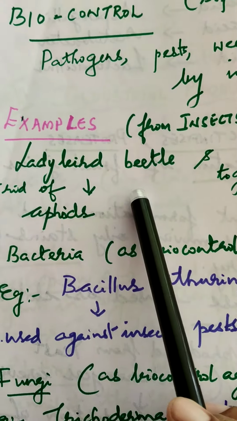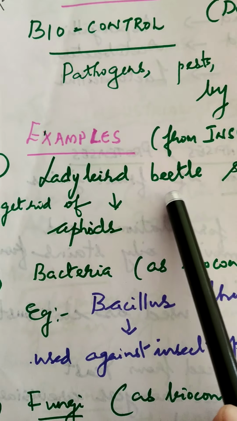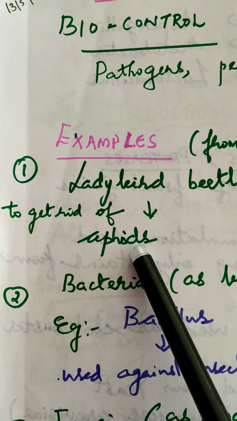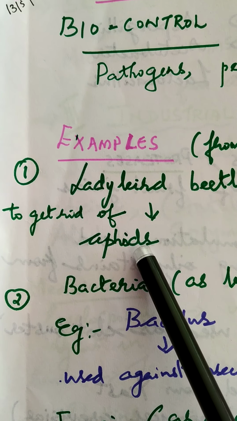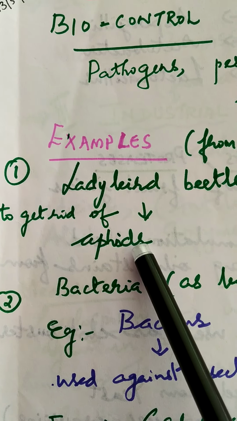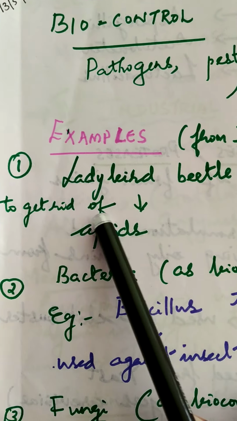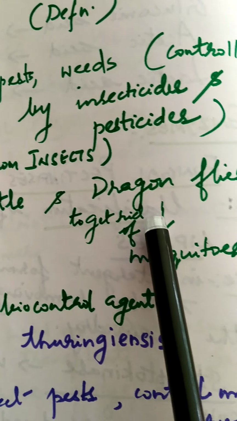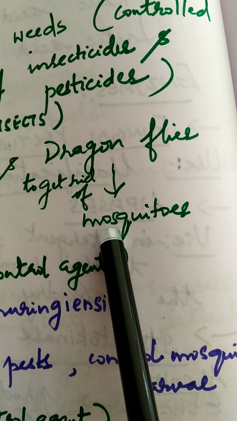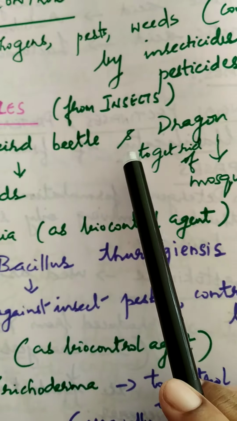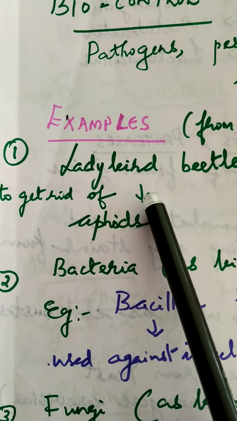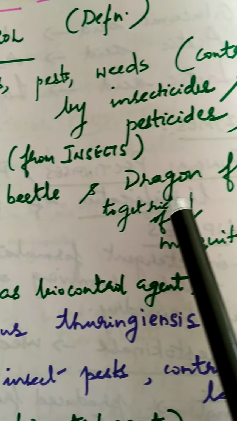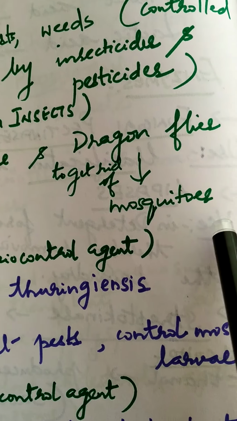Here we have two insects mentioned. One is the ladybird beetle, which is used to get rid of aphids. Aphids are small insects which feed on the plant sap, juices, etc. And we have dragonflies which are used to get rid of mosquitoes. So two insects as biocontrol agents: the ladybird beetle to get rid of aphids, and dragonflies to get rid of mosquitoes.